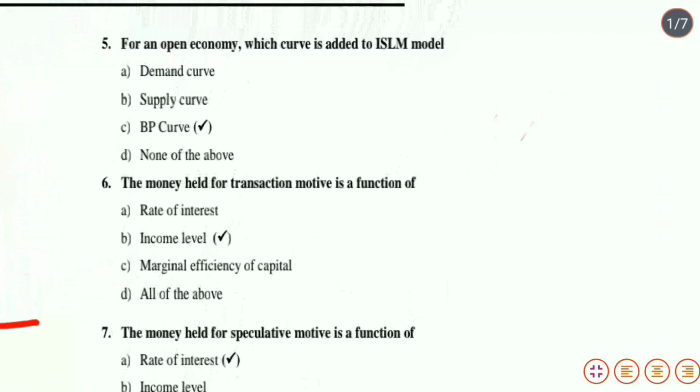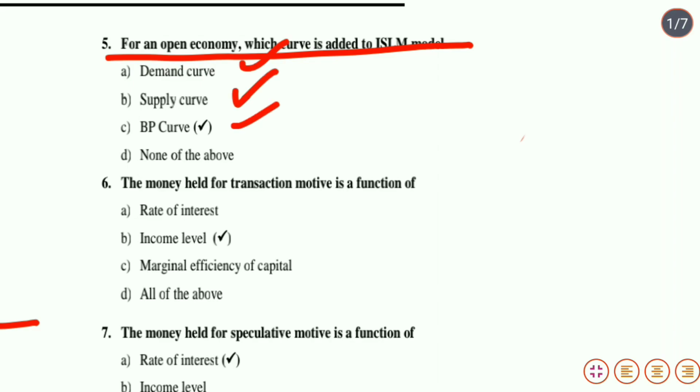Next question, for an open economy, which curve is added to the IS-LM model? Options are demand curve, supply curve, BP curve, none of the above. And option C, BP curve is the correct answer, that is the balance of payment curve.